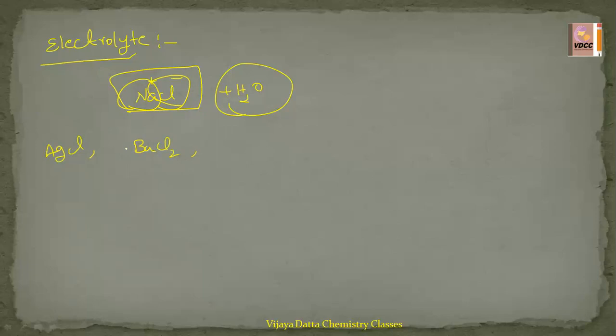This is the best example: fused salts examples are NaCl, KCl, AgCl, barium chloride, all these are fused salts. Whereas in aqueous solutions, NaCl solution means salt water, KCl, K2SO4, CuSO4, all these when mixed with the water also conduct the electricity.